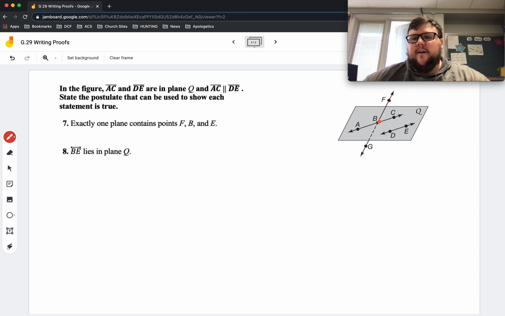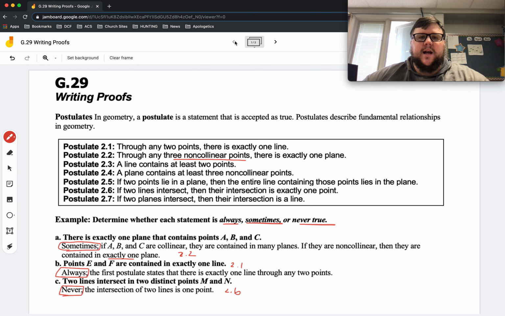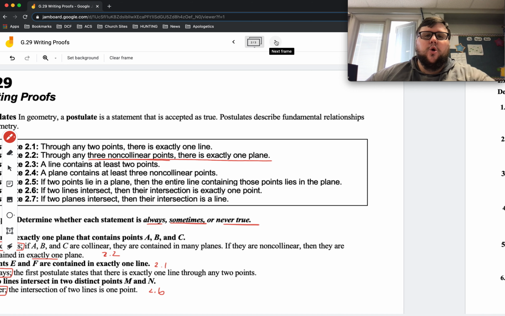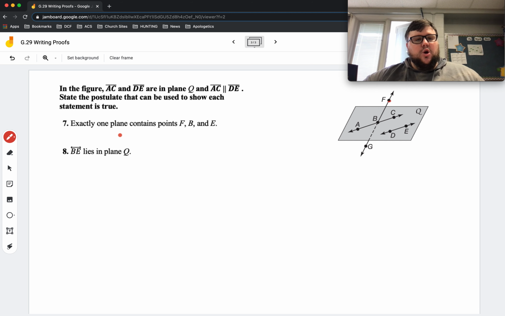Well, what do we know? F, B, and E are non-collinear points. So if I go back over and look at my postulates, I will notice that through any three non-collinear points, there is exactly one plane. Not two planes, not three planes, not infinite planes, just one plane. So that's our postulate that we're going to use. To make number 7 true is postulate 2.2.